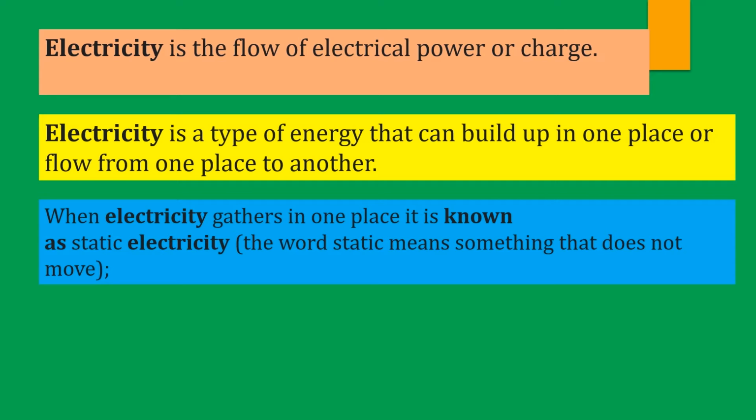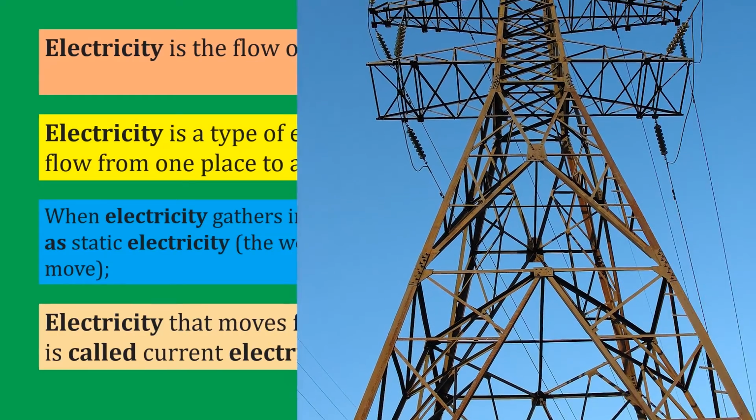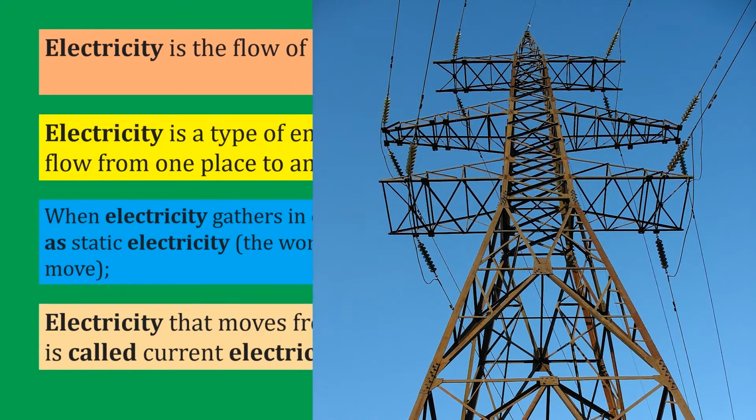So the study of static charge is what we call electrostatics. But in this lesson, we are interested in electricity that is actually flowing, and that is what we call current electricity. Electricity that moves from one place to another is what we call current electricity.